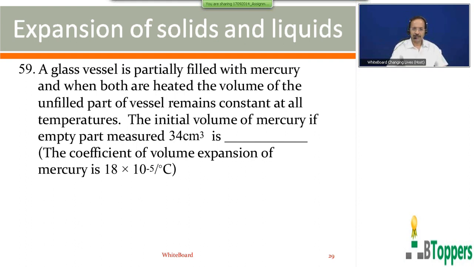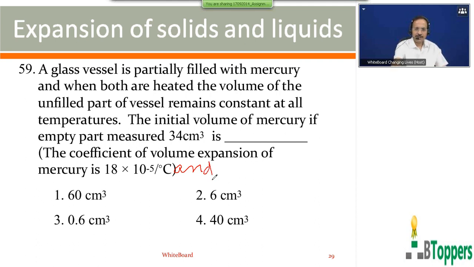The volume coefficient of volume expansion of mercury is 18 into 10 power minus 5, and you have to take alpha also. I think by mistake alpha is not typed there, so write the value of alpha also there. Alpha, that is alpha for the glass vessel, is 9 into 10 power minus 6 per degree centigrade.